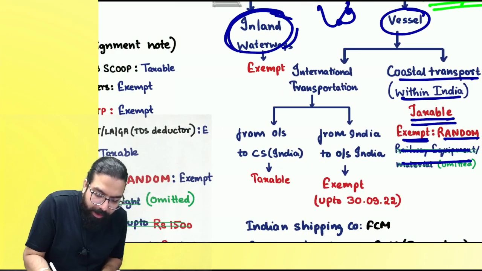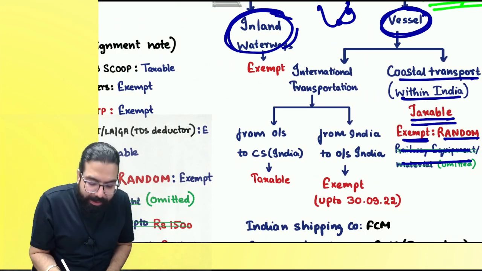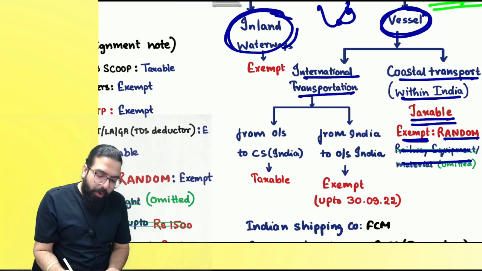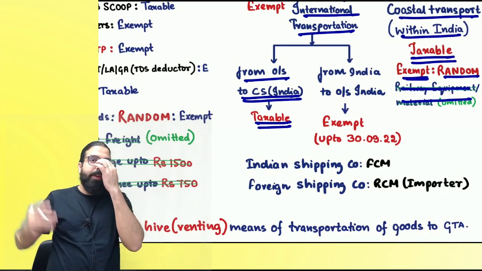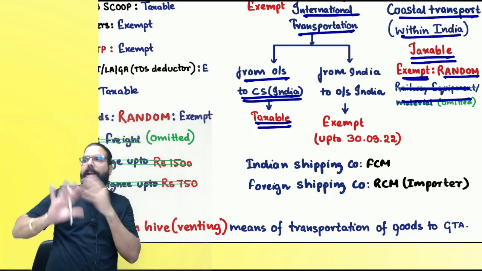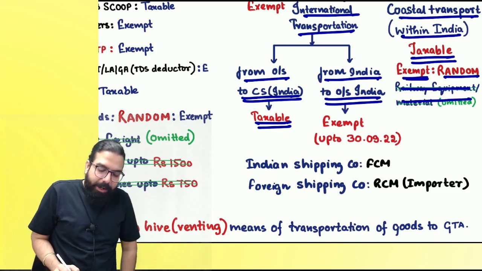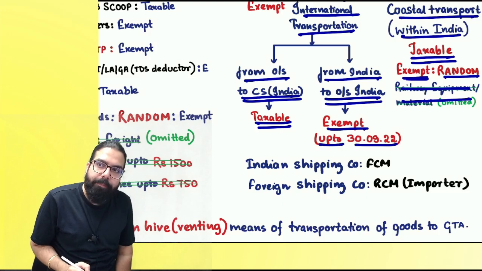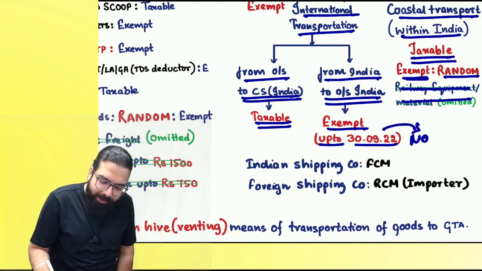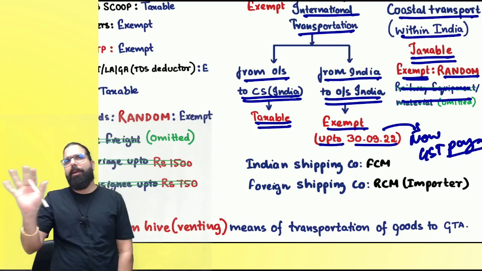The next one over here is, if transportation of goods is happening through vessel, and it is international transportation from outside India to a customs station in India, it shall be what, everyone? From outside India into India, it shall be taxable. Now, from India to outside India was exempted up to 30th September. But 30th September is gone and hence it is now taxable. GST will be payable. Can I go ahead, everyone? GST payable, taxable, whatever you want to write.